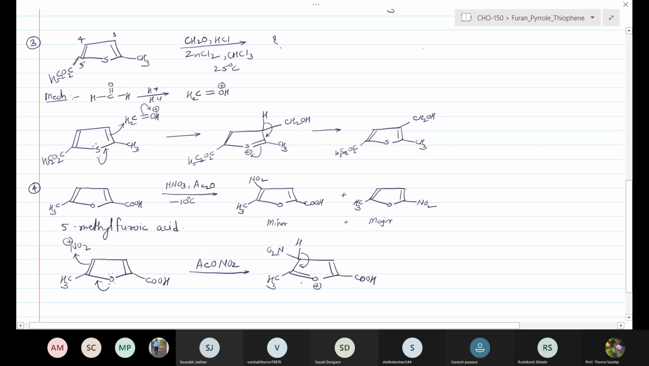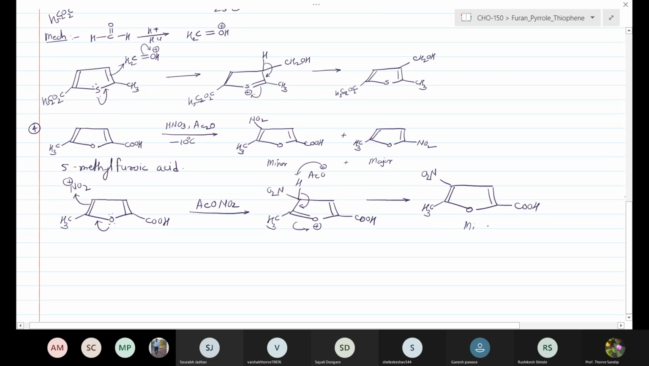Next step is the aromatization. The AcO- can abstract this proton. We get the nitro group here, the CH3 group here, the COOH group. That we can get the first compound. It is the minor compound. Okay, it gives the formation of the minor product.